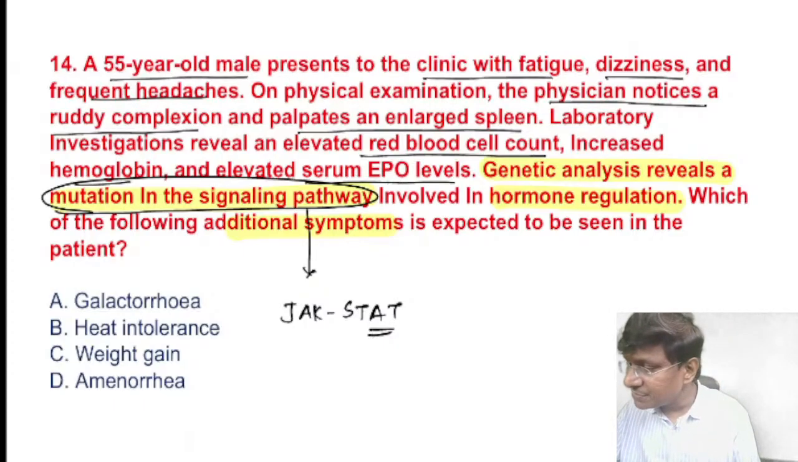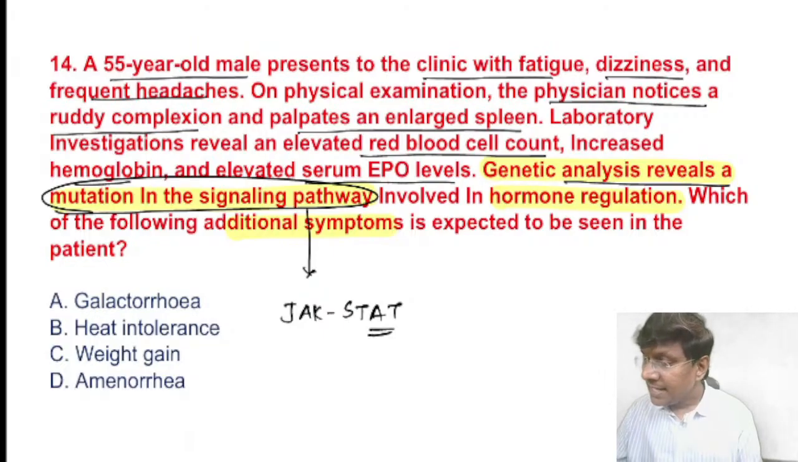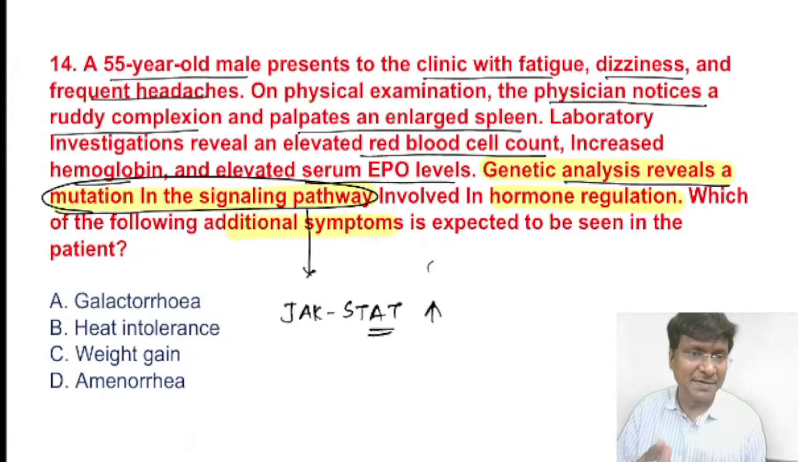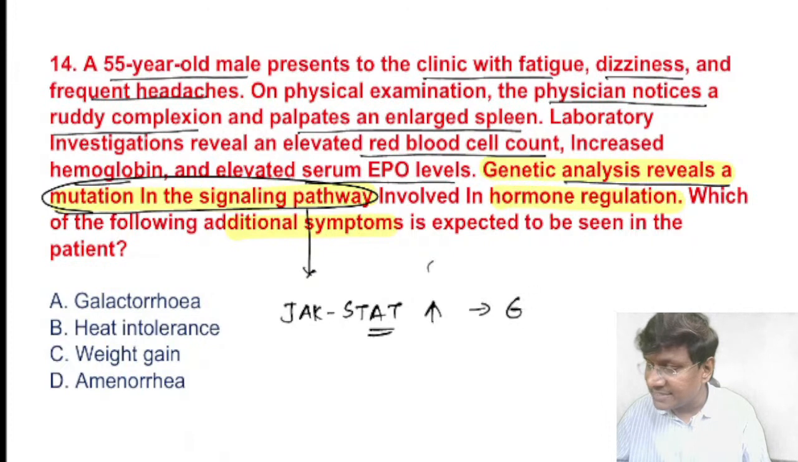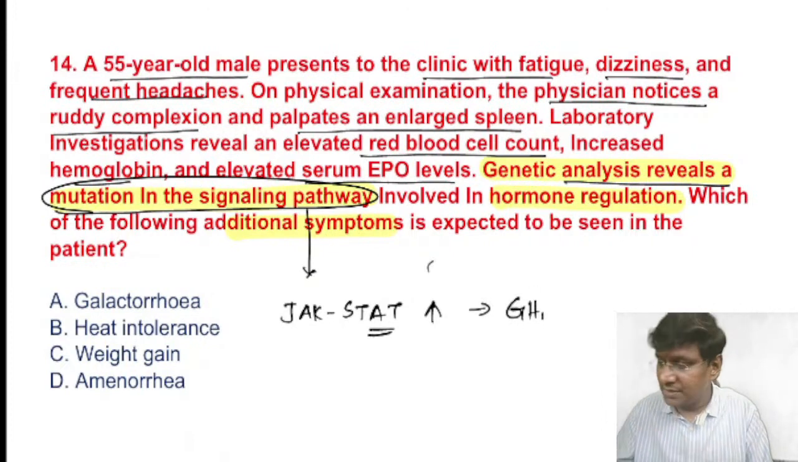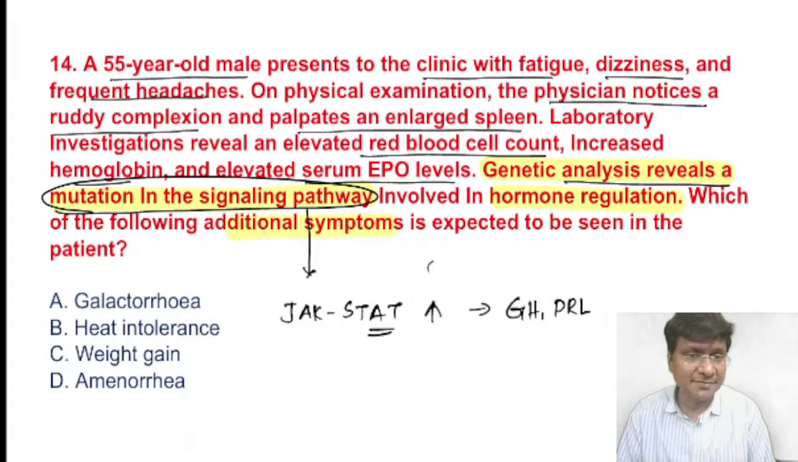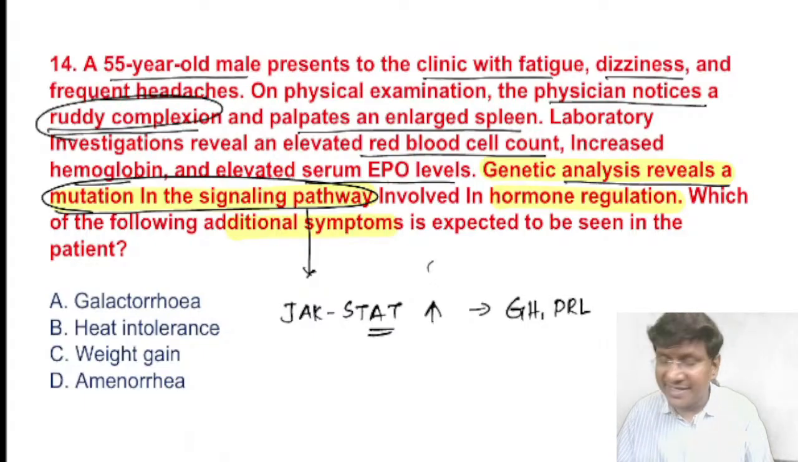The question says very clearly it reveals a mutation in a signaling pathway involved in hormone regulation, and whenever there is upregulation of the JAK-STAT pathway, please remember which hormones act through this pathway. The hormones which act through the JAK-STAT pathway are growth hormone and the next one is prolactin, right?